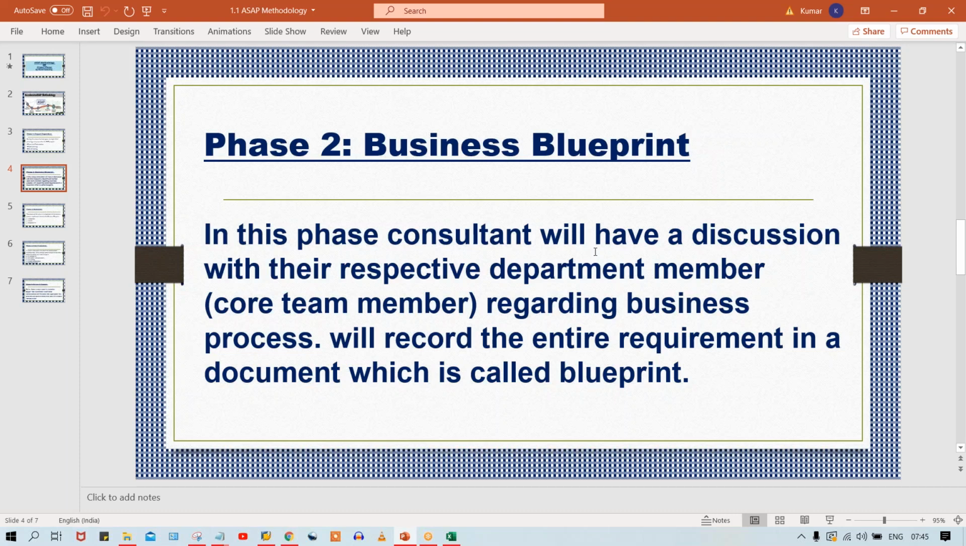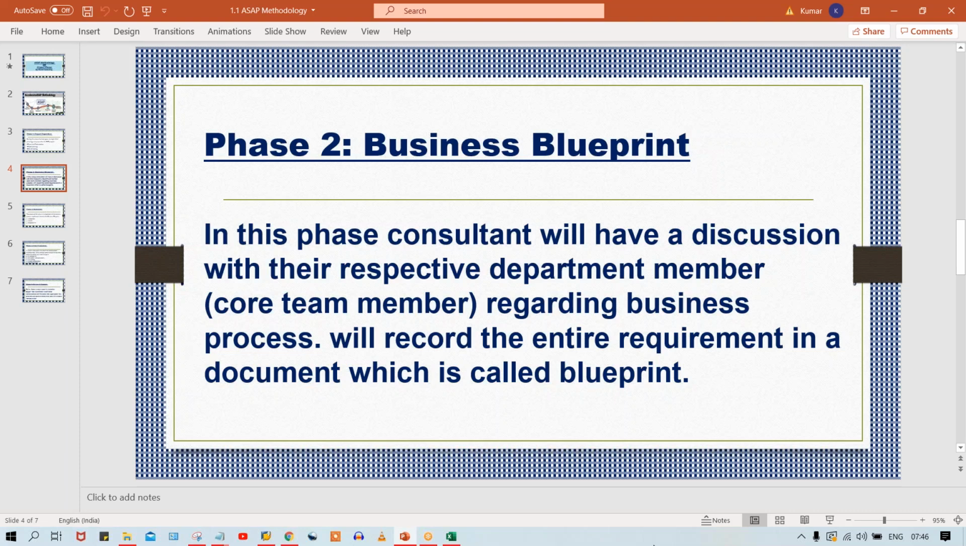Okay, so look at here, that is why I have specified on this page: consultant means you people, we'll have a discussion with the respective department member, that is called the core team member, regarding what? Regarding business process, what we are going to implement, what we are going to configure. So first of all, we have to gather the requirement, right? Now again, what requirements are going to be gathered, guys, you will come to know only once we proceed further.